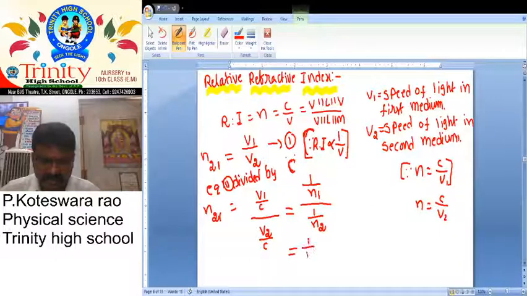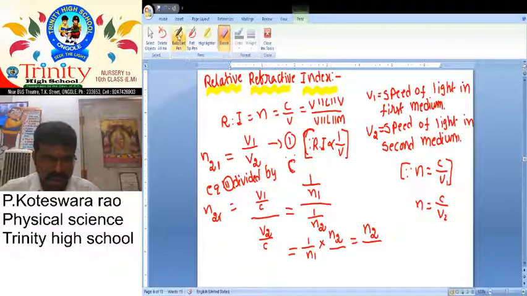1 by n1 is taking a numerator, n2 by n1. Then it is simply written as n2 into 1 over n1 into 1.